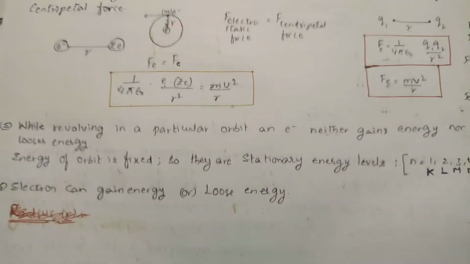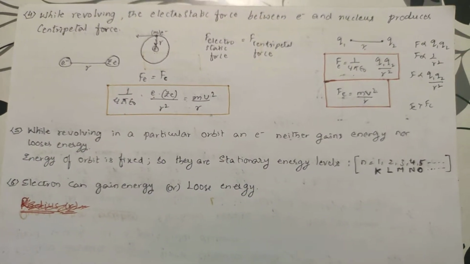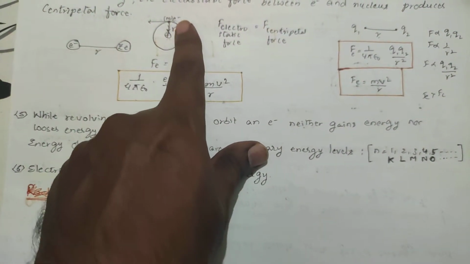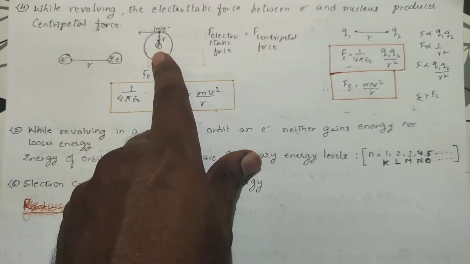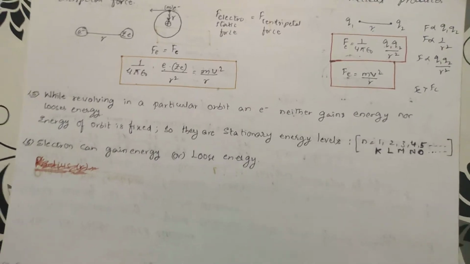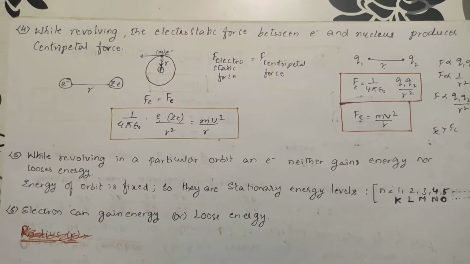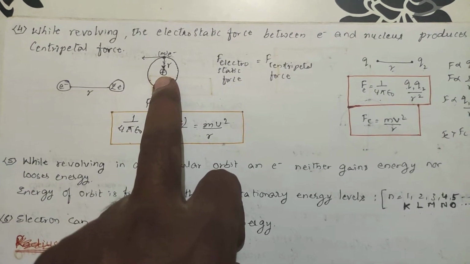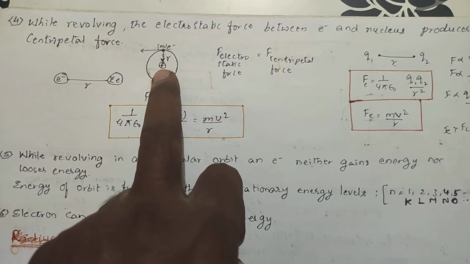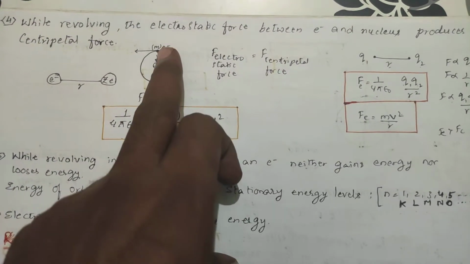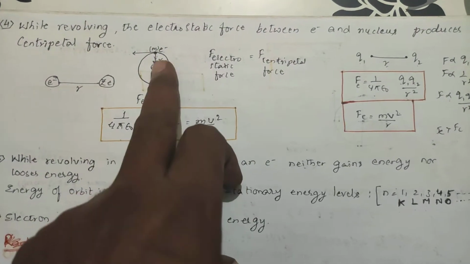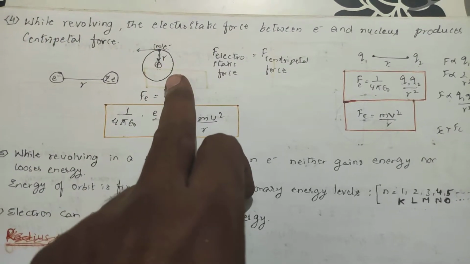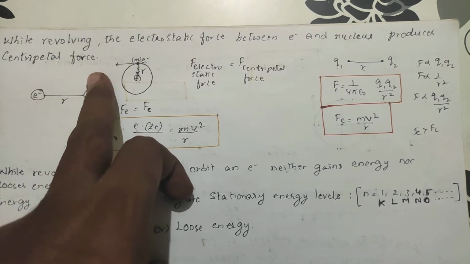While revolving, the electrostatic force between the electron and the nucleus produces the centripetal force. See, the electron is moving in a circular orbit. Whenever it is moving in a circular orbit, there will be a force of attraction, because at the center of the atom there is a nucleus. In the nucleus, we have positive particles as well as neutral particles. These positive particles attract the negative particles revolving in the circular orbit, so there will be a force. That force is called the electrostatic force of attraction between the electron and the nucleus. That is called the centripetal force.